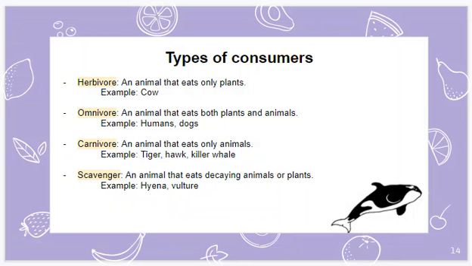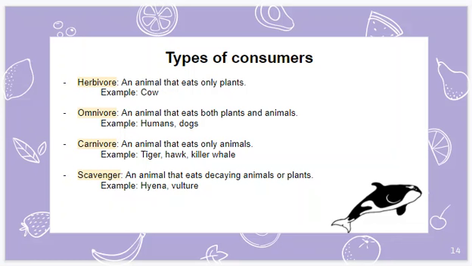So there's a couple different types of consumers. An herbivore is an animal that eats only plants, for example, a cow. An omnivore is an animal that eats both plants and animals, for example, humans and dogs. And a carnivore is an animal that eats only other animals, for example, tigers, hawks, and killer whales.